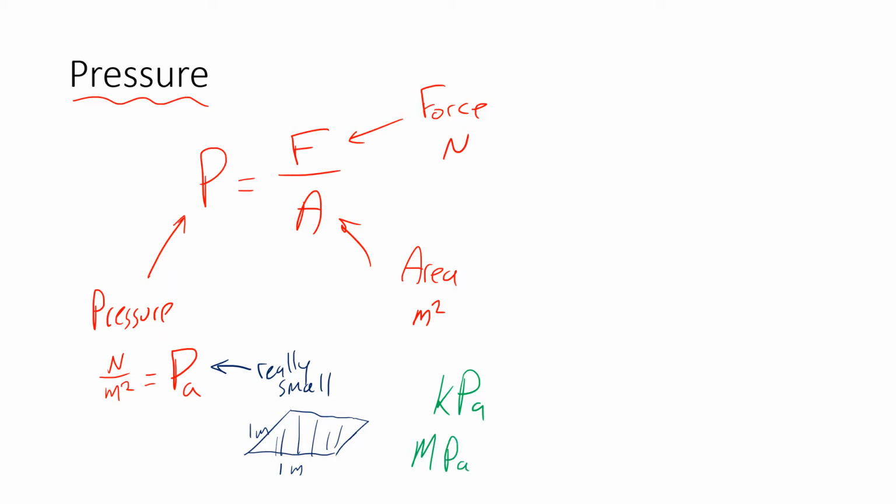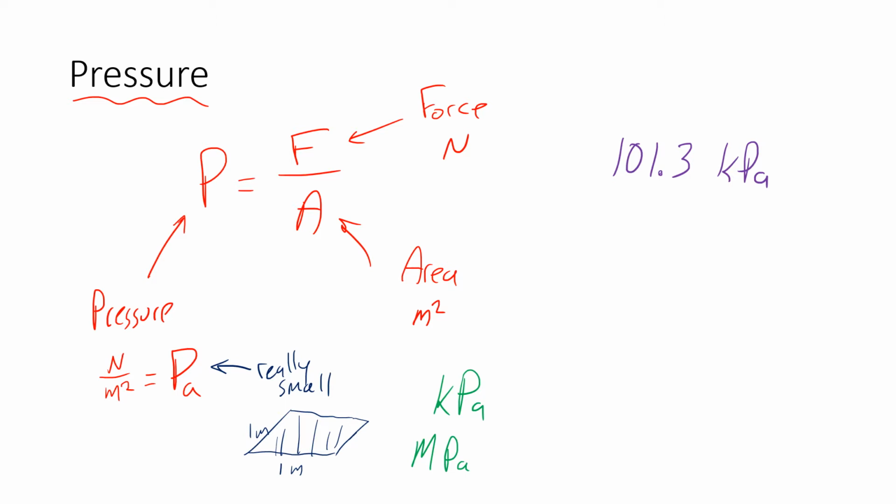So each one of these is 1,000 pascals. All right. So important numbers you should know. You should know what the atmosphere is at. The atmosphere is about 101.3 kilopascals. So if you wanted to convert it to pascals, you kick the decimal back 3. So it's 101,000 pascals for pressure.